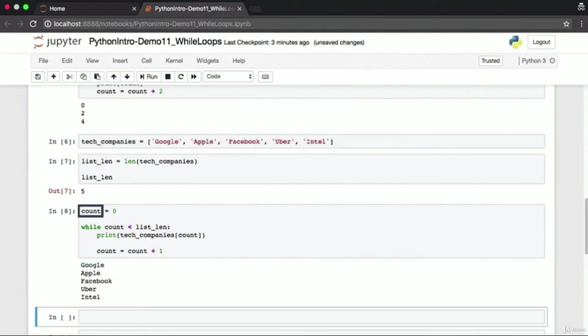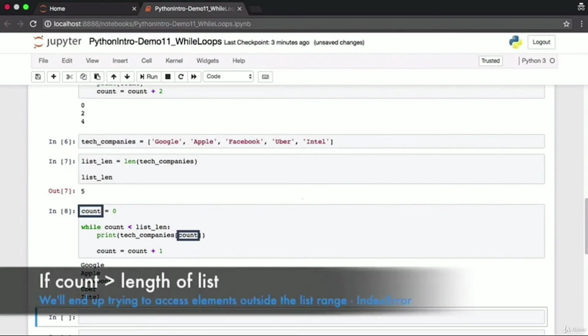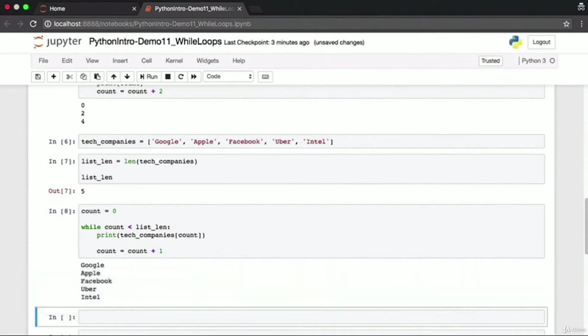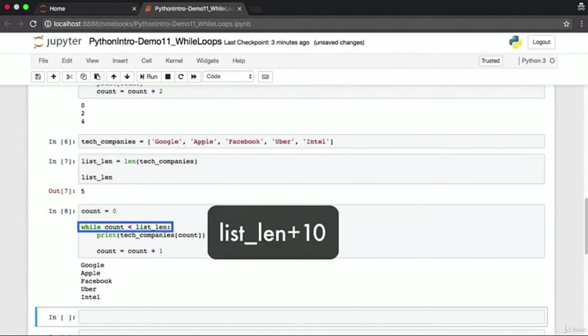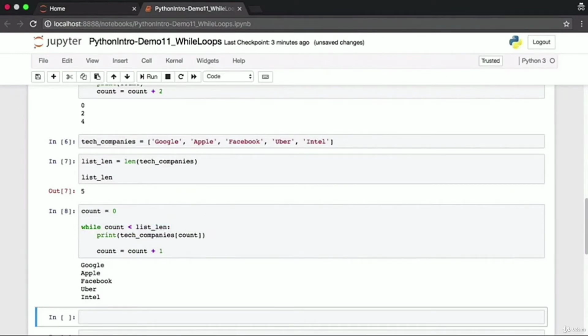Because we are using the count variable to index into the tech_companies list, it's important that the count variable always be less than the length of the list. Otherwise, we'll get an index error. This is something that you can try out for practice. Change the condition to while count is less than list_len plus 10, for example, and see what happens to this while loop.